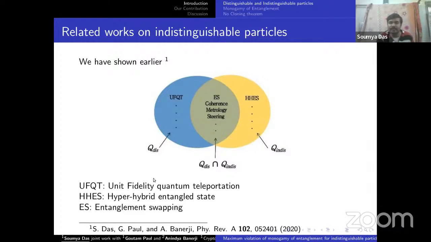We show specifically entanglement swapping. This can be done using two-particle entanglement swapping. Okay, so we have not found any scheme for entanglement swapping using two particles in the distinguishable domain. So this is a unique feature, again, of indistinguishable particles.